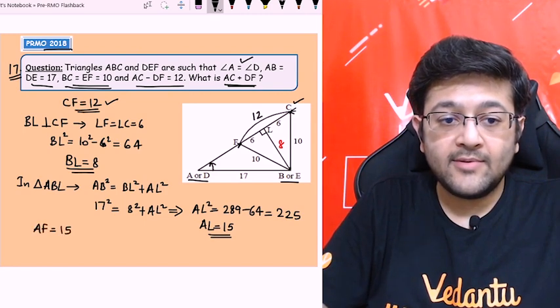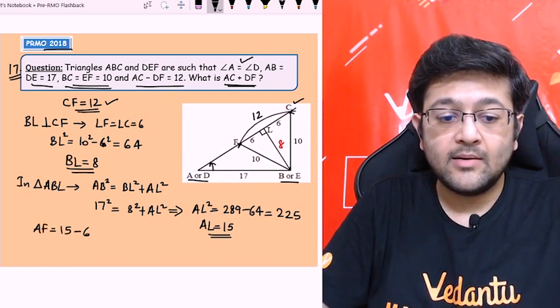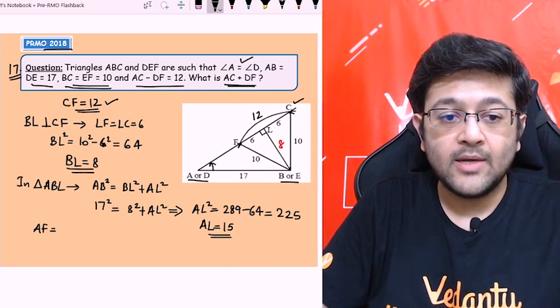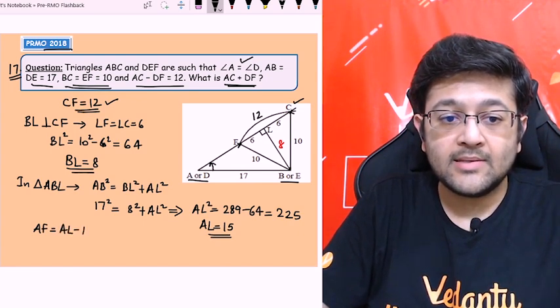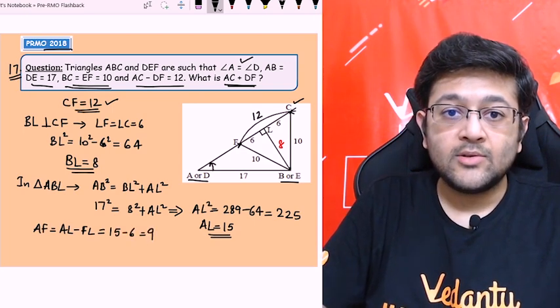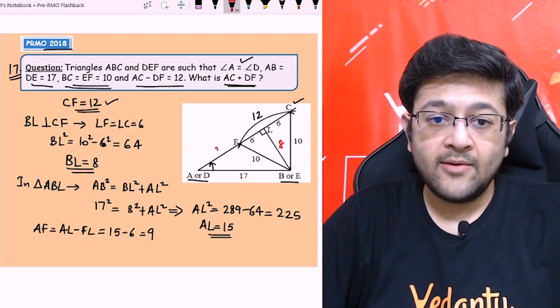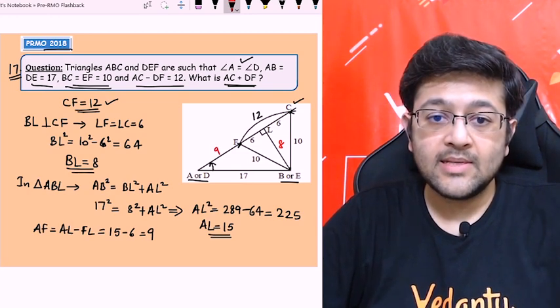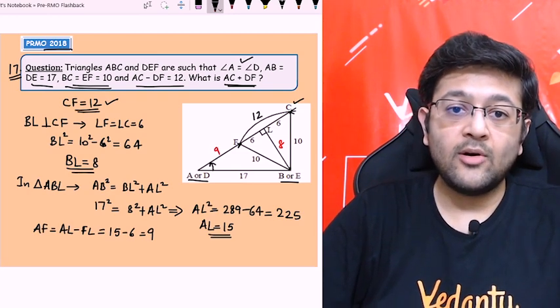AF will be 15 minus 6, right? Or I can write it for you as AL minus FL, that is 15 minus 6, that is 9. So I will write it on the diagram. AF is 9, this is 6 and 6. Now you can find all the lengths.